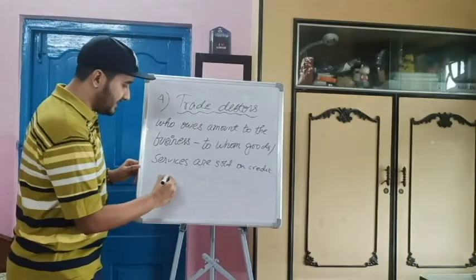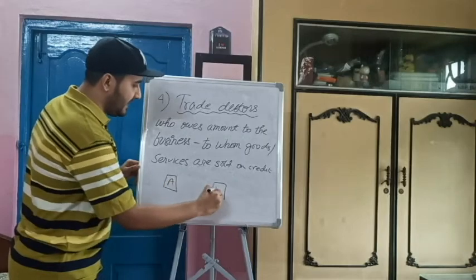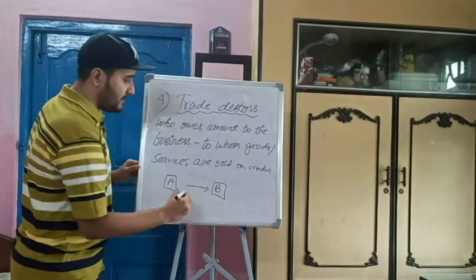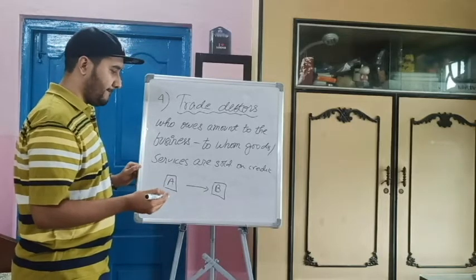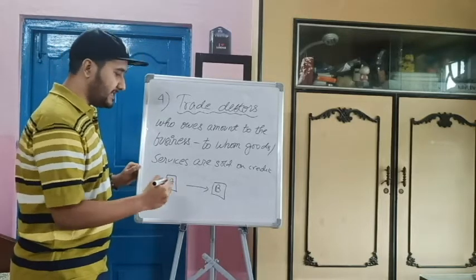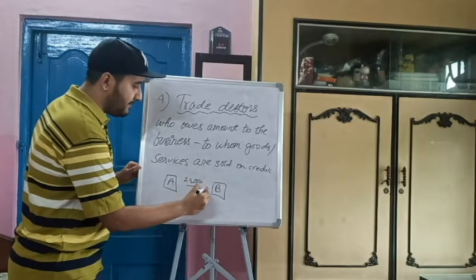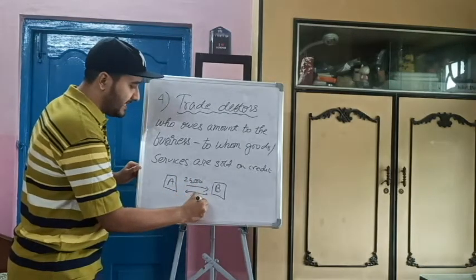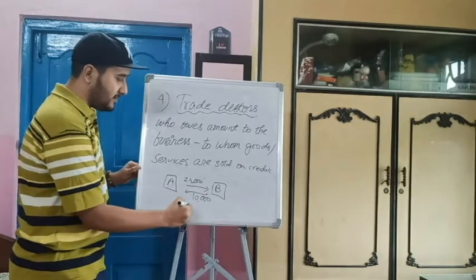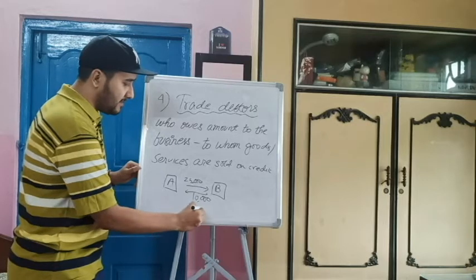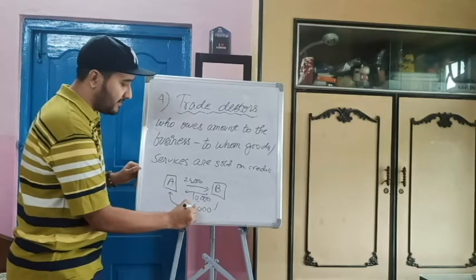Suppose this is an organization, and this is organization A and B. A gives B, suppose, raw materials for say 25,000. B pays A 10,000 and tells him that he will pay 15,000 later. So for 15,000, B is the debtor of A for this amount, the leftover.